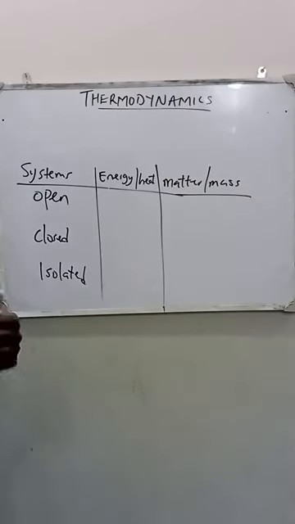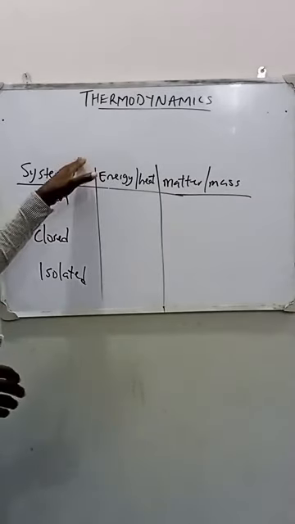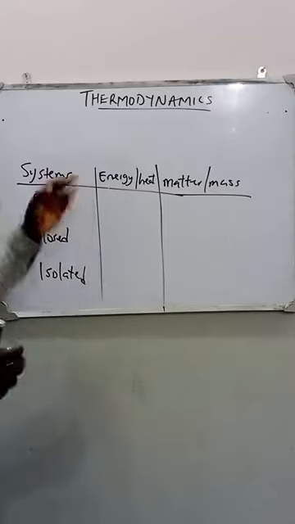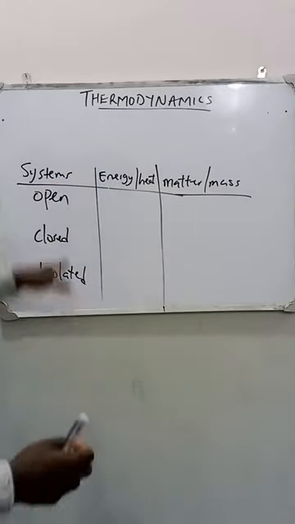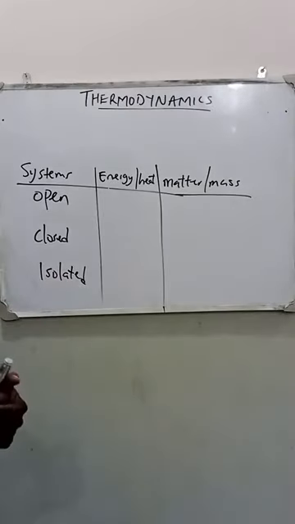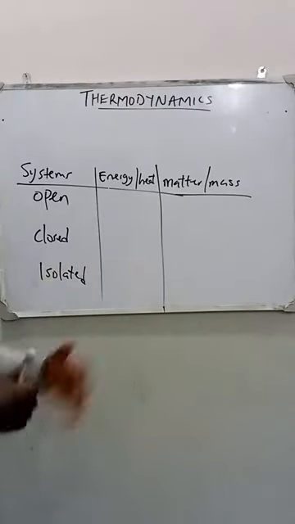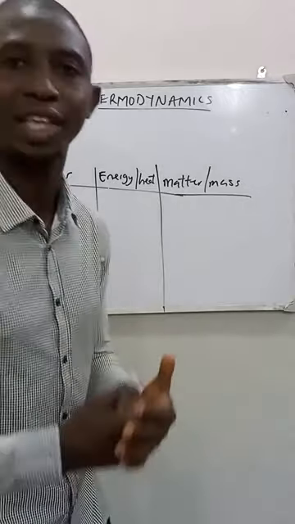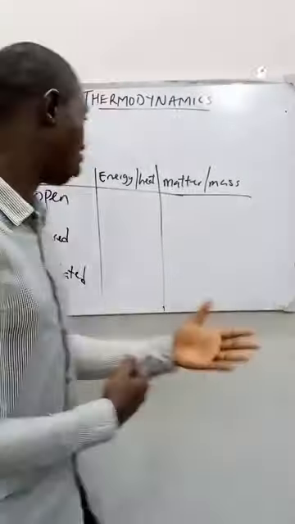Okay, we said that under thermodynamics, systems are further classified into three. We have the open system, the closed system, and the isolated system. What do we mean by open system? When is a system said to be open?